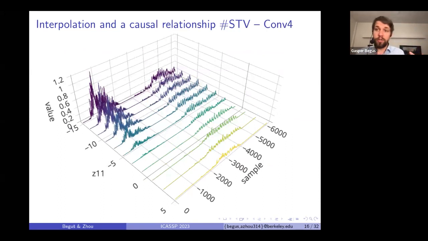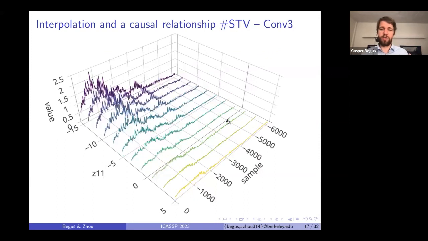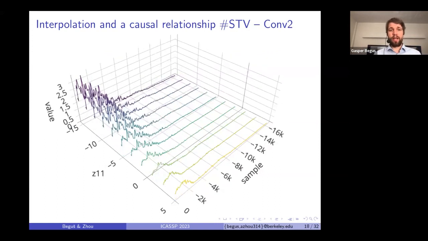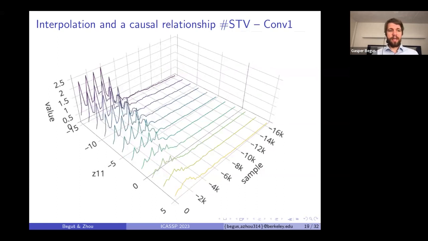In the fourth convolutional layer, this is pretty faithfully encoded. So this is frication noise that increases, and we have silence corresponding to the stop and vocalic periodic vibration corresponding to the vowel. In the layer before that, things are more and more abstract, to the point that in the first layer, we basically only get 4 spikes of activation.